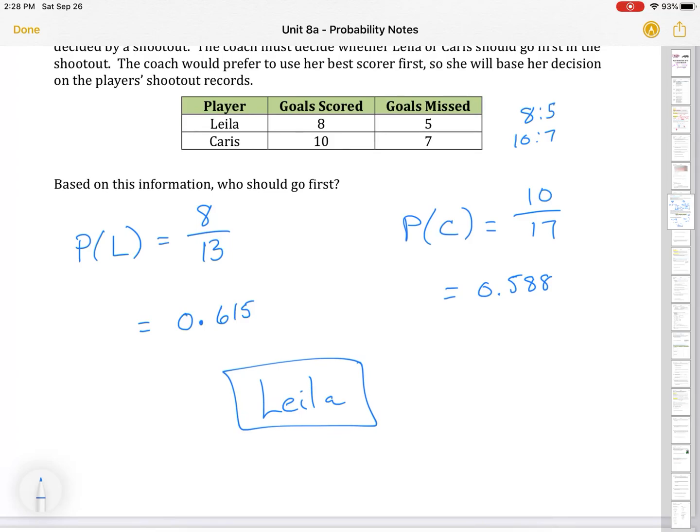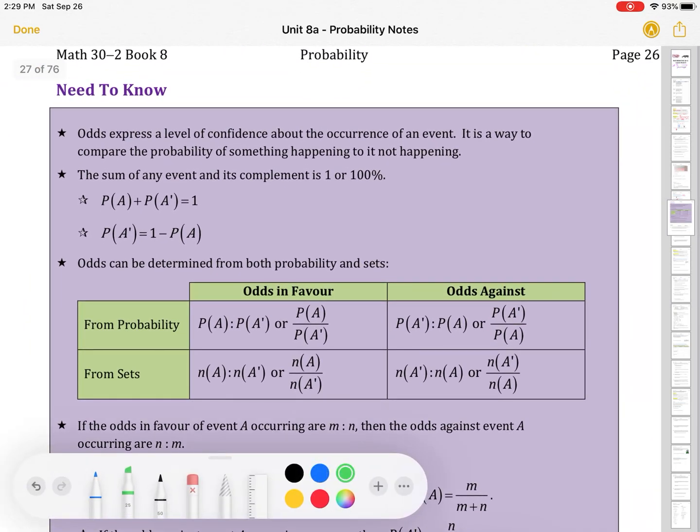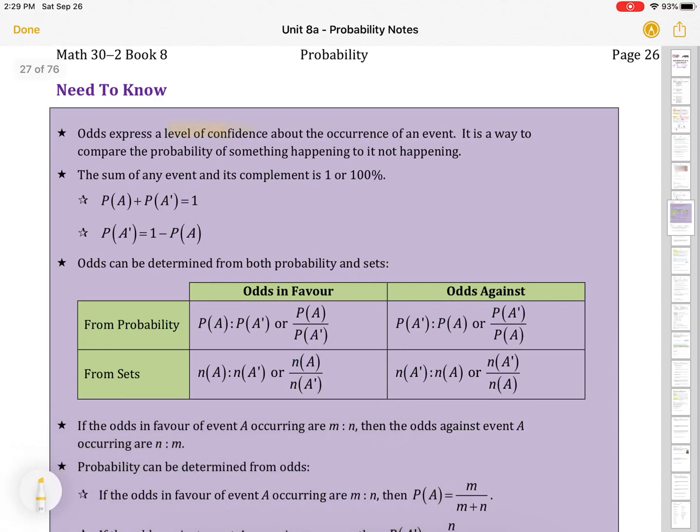Okay, based on that. All right, there are probably other factors a coach might consider, like, oh, well, Karis has more experience taking the shot, so maybe she improved. But we don't have that information, so if we're just looking at probability, based on this information, Layla should go first.